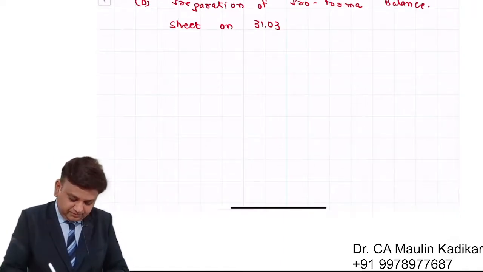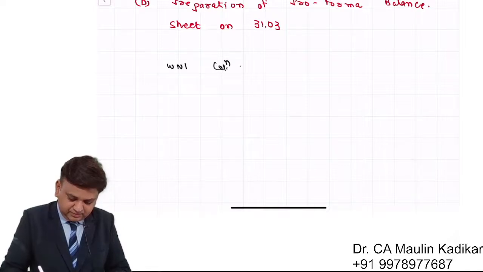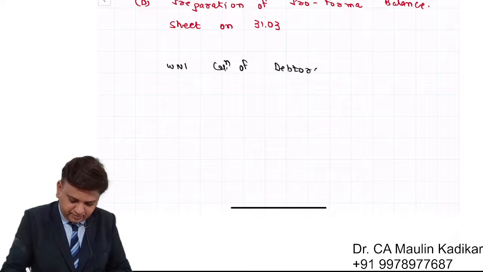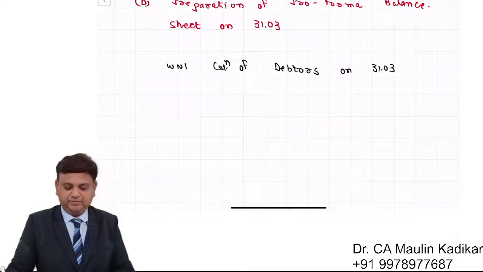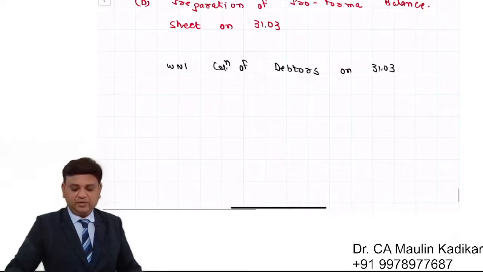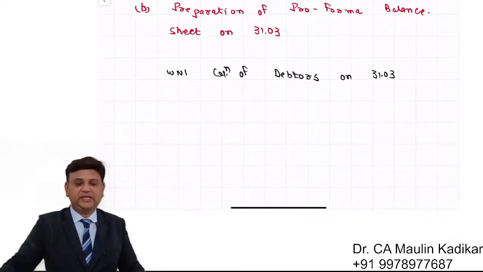Write down working note number 1, calculation of debtors on 31st of March. I request you to tell me what would be the debtors as on 31st of March. Please put your answer in the chat box.